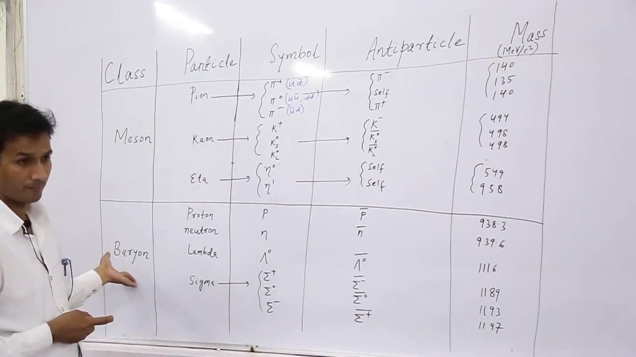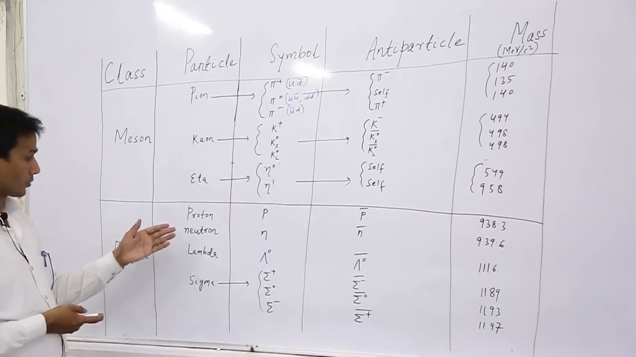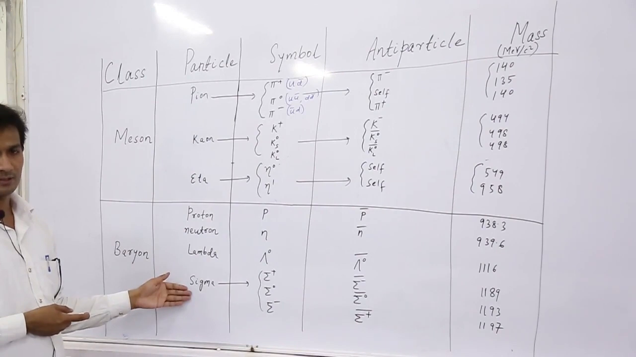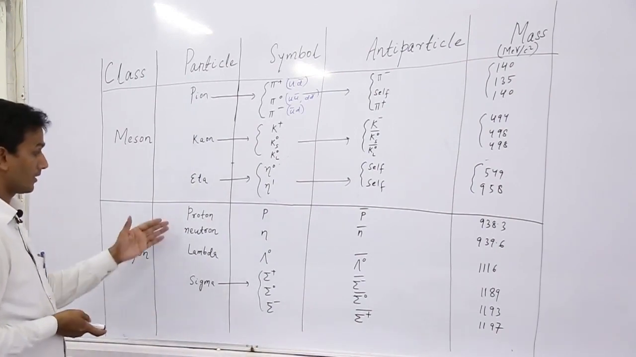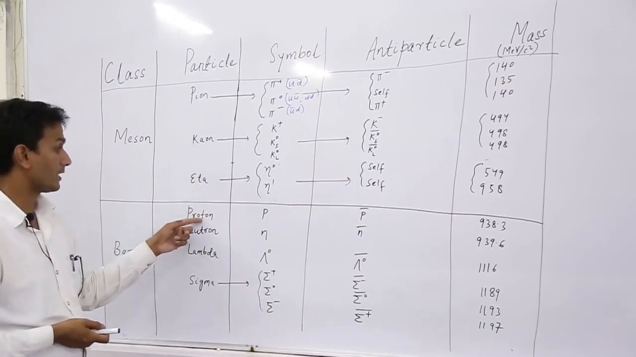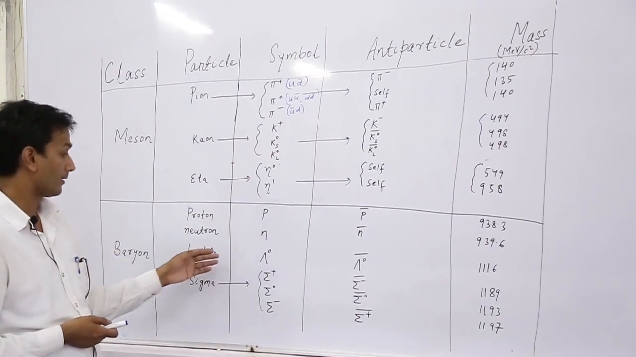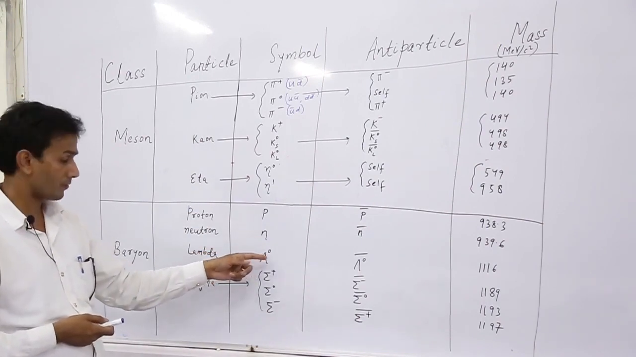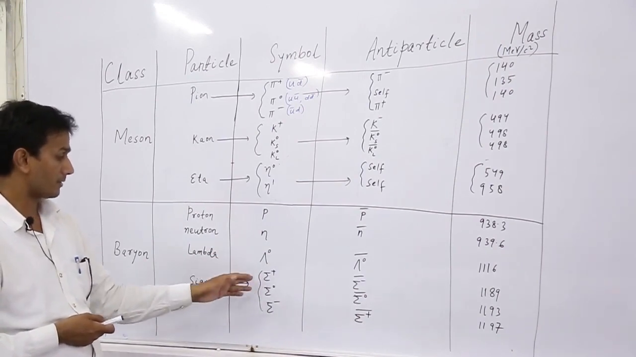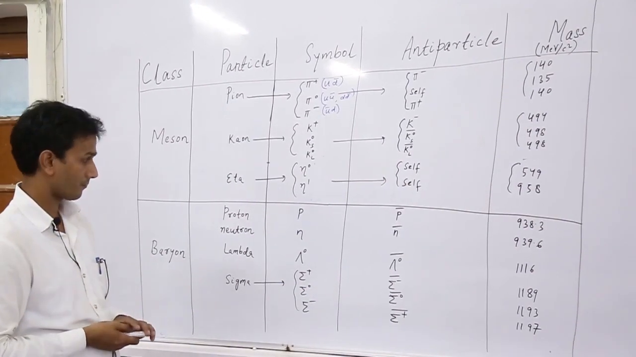Then coming to baryons, here we have shown mainly proton, neutron, lambda and sigma. There are also other baryons, but here we have only taken these. This is proton, its symbol is P, and this is neutron, its symbol is N. For lambda we use the symbol lambda 0, and for sigma the symbol is sigma. There are three types of sigma: sigma plus, sigma 0 and sigma minus.